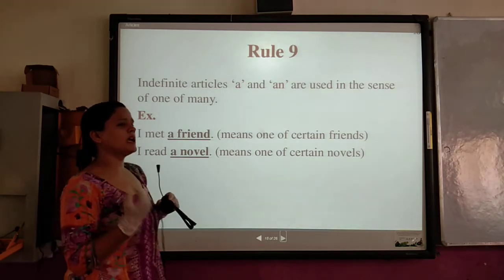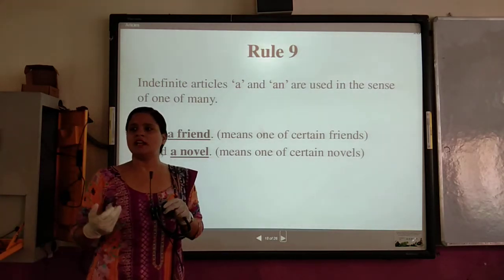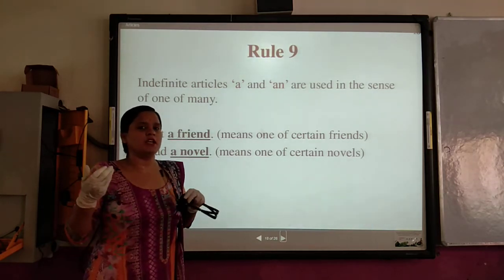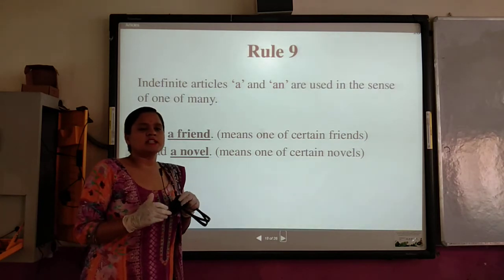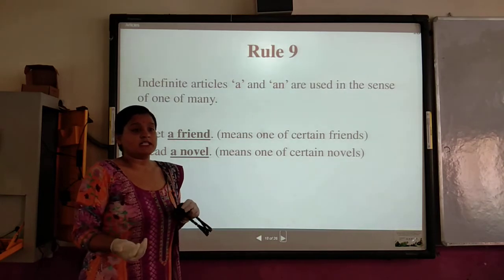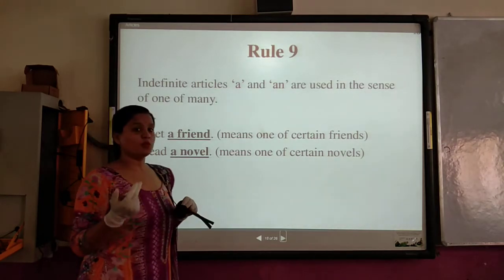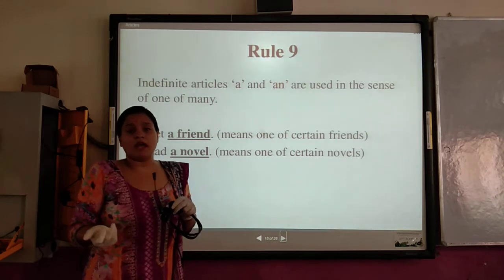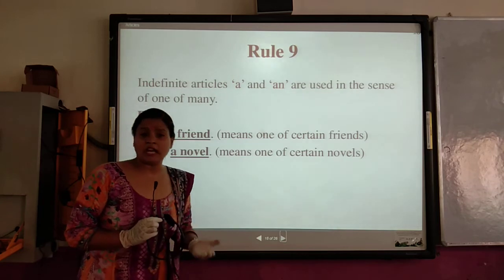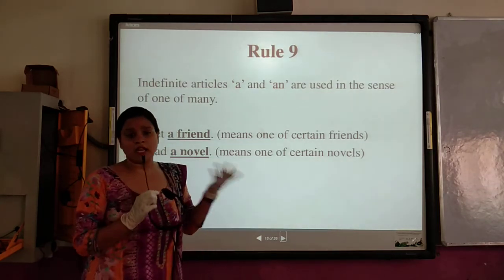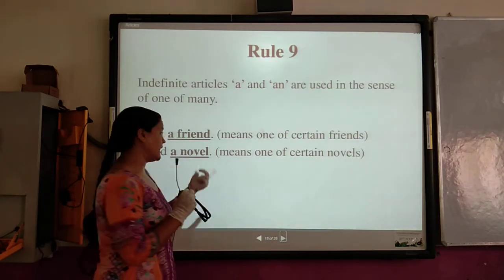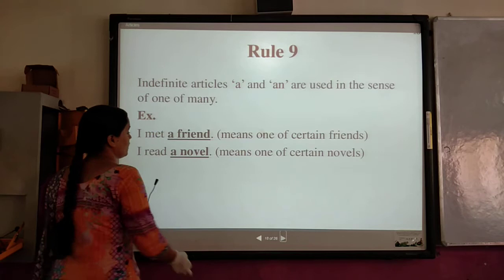I am not specifying which novel I am reading. I am just telling that I am reading a novel. It means the name of the noun has not been introduced, and because it is indefinite, which novel I am reading is not known, that's why I have written a. If I know the name of the novel, I will generally write the name of the novel. So if I am not telling the title of the novel, this time I will write a novel. Okay. Now next.